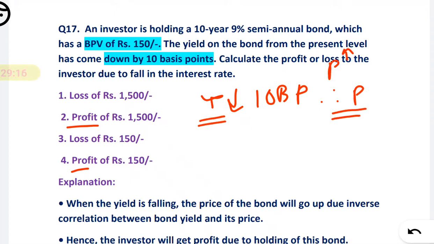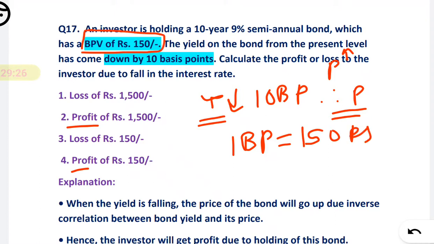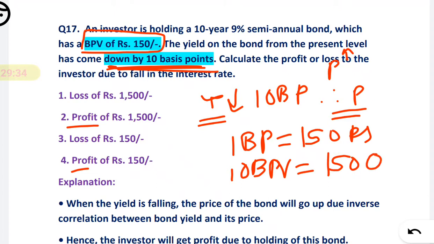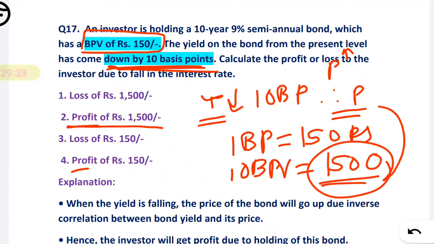Okay, so for 1 BPV they have given 150 rupees. For 1 BPV they have given 150, and they said 10 BPV down, so for 10 BPV it will be 1500. So what is the profit? 1500 will be the profit. Okay, see how easy it is. If you know the basic concept, you can solve the numerical.